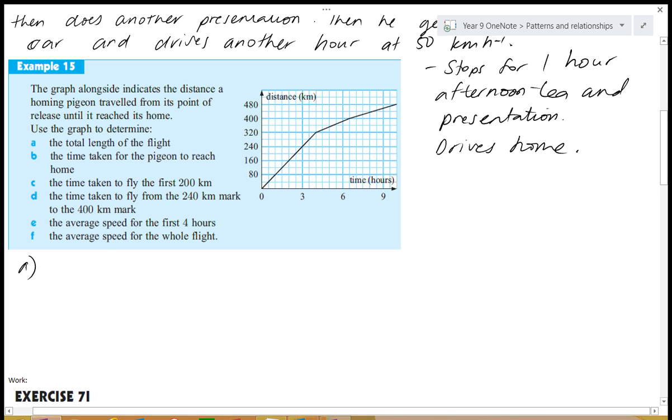So how are we going to read the total length of this graph? Jasmine? It is 480 kilometres. Okay, so we're just tracking across to where the graph finishes, and so that's 480 kilometres. Okay, question B, the total time taken for the pigeon to reach its destination. Oliver? 9 hours. I think you need to look at the graph a little bit more carefully, because it's more than 9 hours. 11. No. No, look at it carefully, Thomas. Don't just shout out guesses.